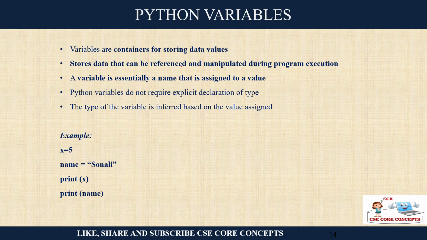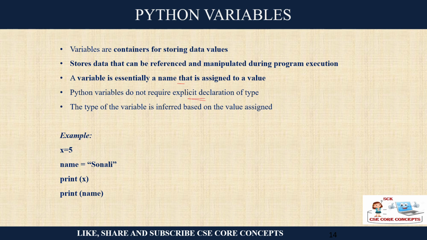You can use that data during the execution of the program. So essentially you can say it is a name that has a value, right? A variable is an assigned name which has a value. Now, Python variables do not require explicit declaration.